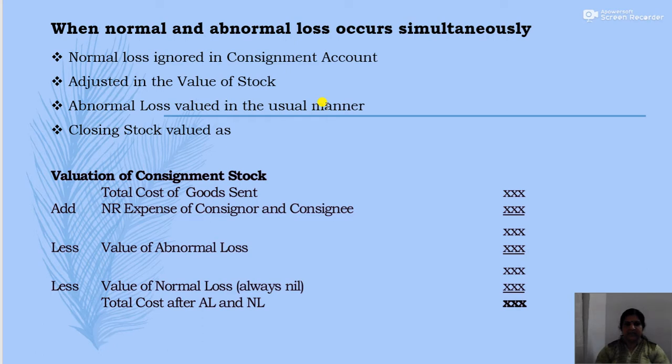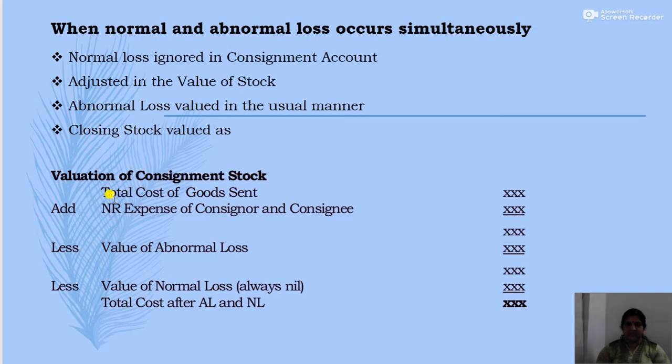Again, you know the valuation of abnormal loss also, that is the original cost of abnormal loss. Then with that you will be adding the proportionate non-recurring expense of consignor and consignee. Then here the closing stock will be valued as valuation of consignment stock.